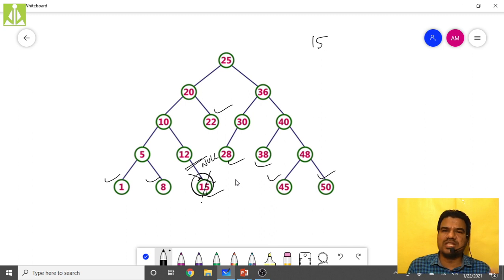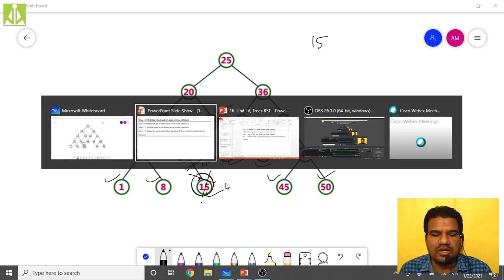It won't change anything inside your binary search tree, or your binary search tree will not lose any property after deleting that node. So the concept is very simple. Whenever you are deleting a particular node, you have to look in such a way that your tree should not lose its property. If you delete the leaf node, it is clear that your tree will not lose its property. Hopefully it is understood.